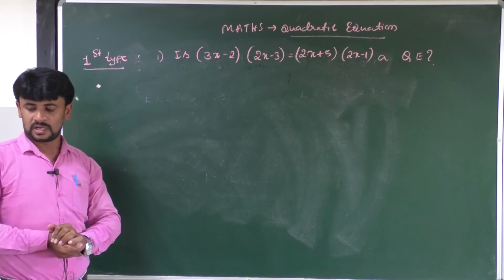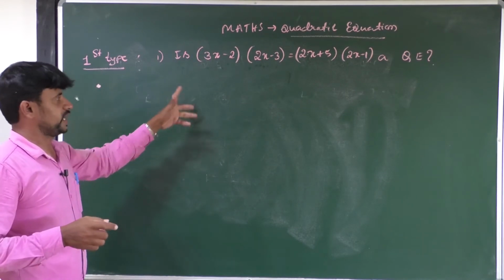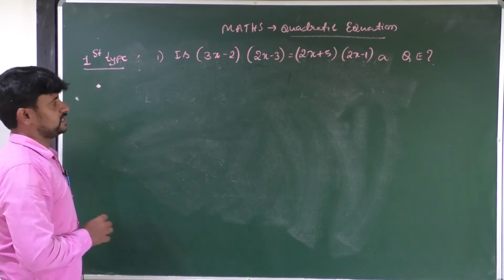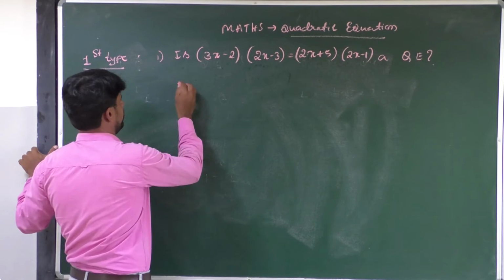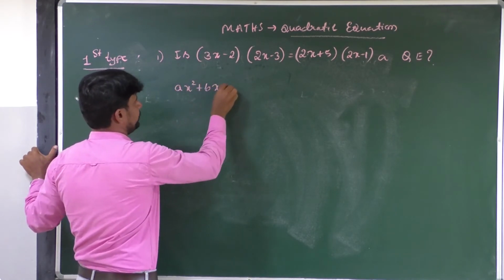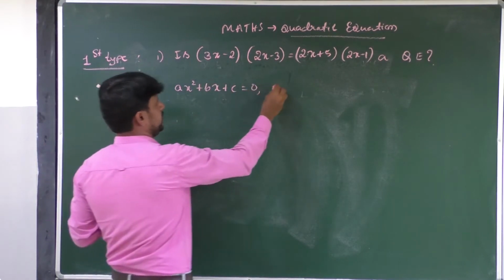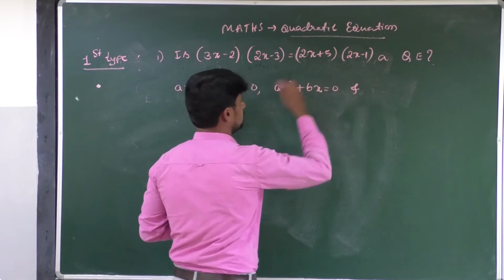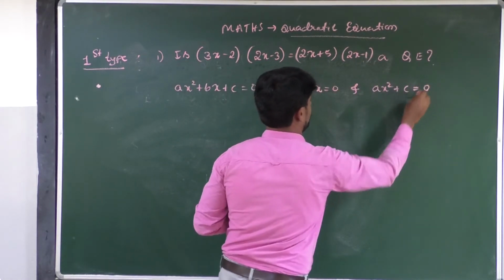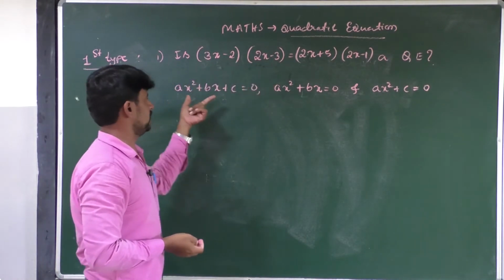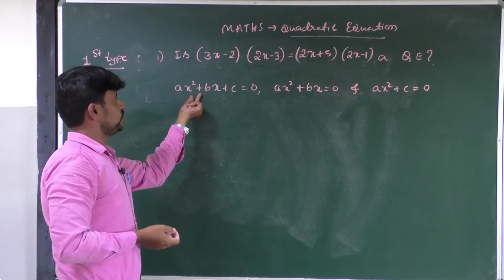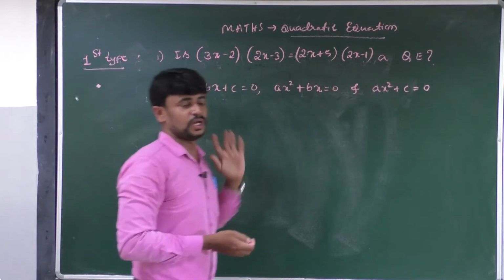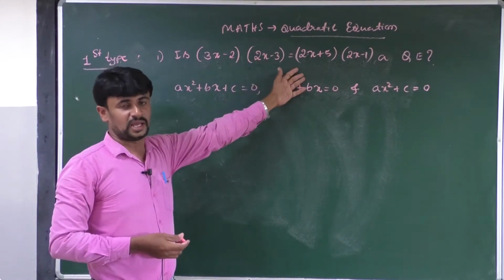How can you check? Very simple. If the given equation is in the form of ax square plus bx plus c is equal to 0, or ax square plus bx is equal to 0, or ax square plus c equal to 0, after simplification, if we get the answer in one of these forms, then only we call it a quadratic equation. Okay, let us check now.